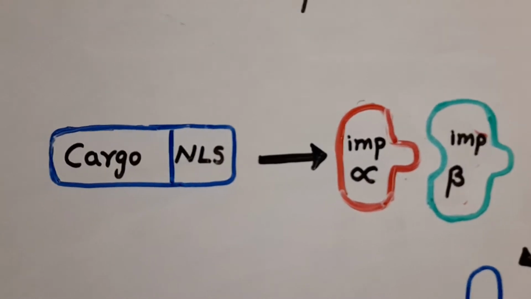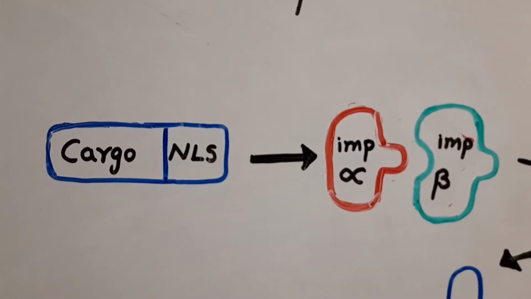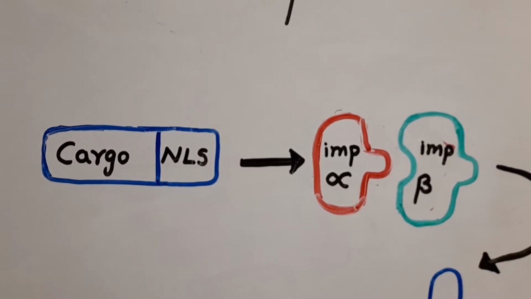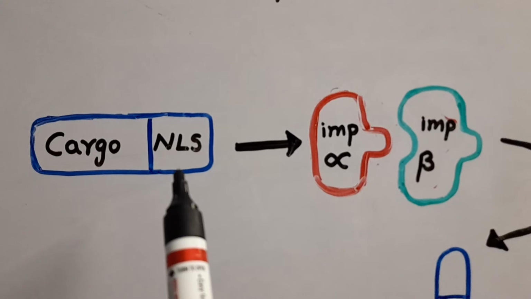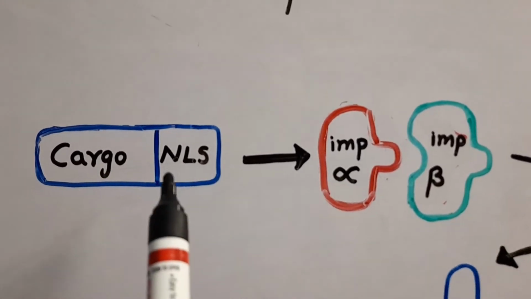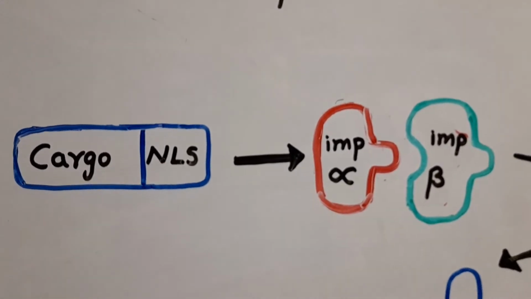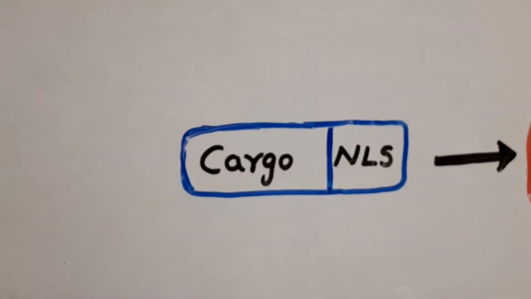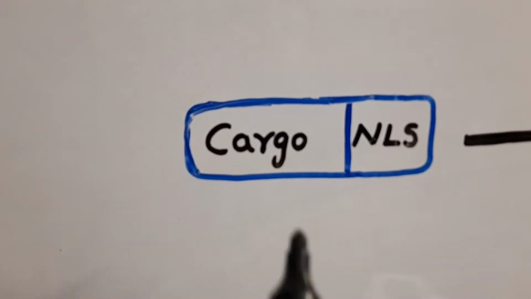Importin binds to specific recognition sequences called nuclear localization sequences, NLS. It is a protein to be transported into the nucleus.